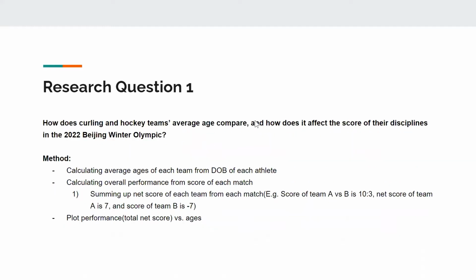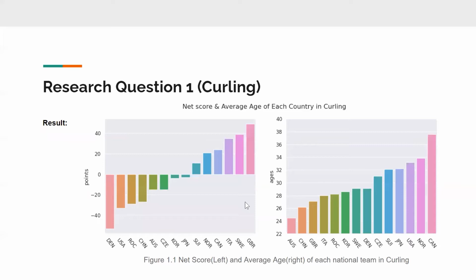Okay, so for our research question 1, we aim to analyze how the curling and the hockey teams' average ages compare, and how this affects the score of their disciplines in the 2022 Winter Olympics. The method we used is to calculate the average ages from the date of birth, and we calculated the overall performance from each match. After we obtained both ages and the overall performance, we plotted the performance, represented by total net score, versus the ages. And here is the result we got for net score and average age.